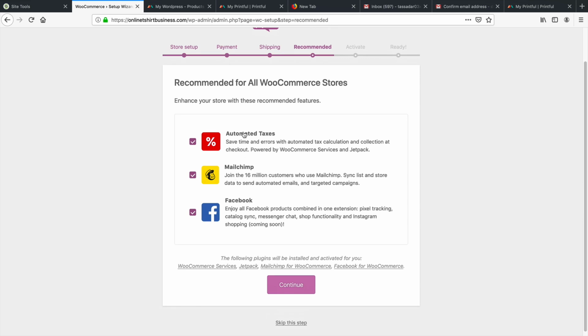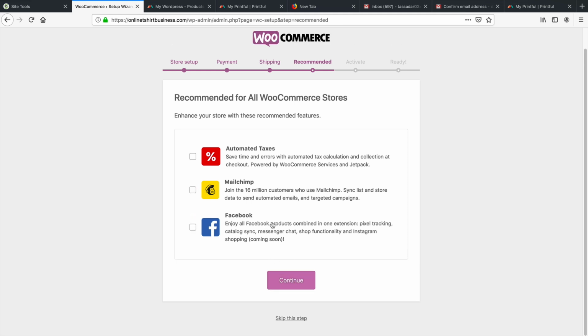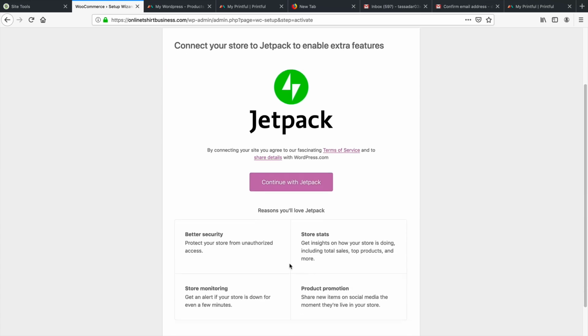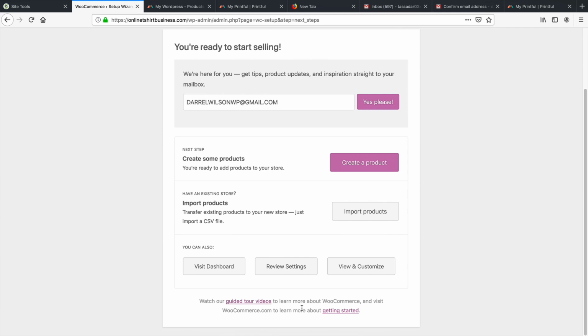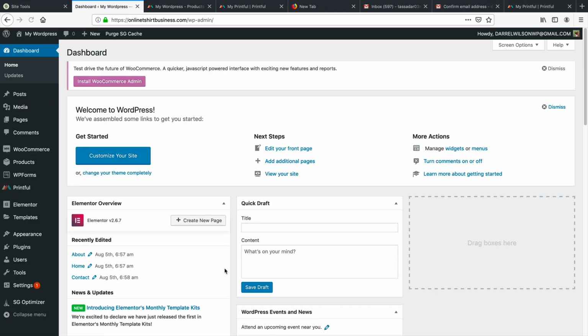For these right here, automated taxes, we don't need to have the automated taxes. However, we're just gonna leave all these checked. Or actually, we're gonna check off that one, and we'll check off all these. We don't need these. And again, remember, these are plugins. We can always install these later, but they're just upsells basically. So we don't need to have that. So here I click on Continue. And then right here on the bottom, just click on Skip this step. We don't need this plugin. It's basically a plugin they're trying to make us install, but we don't need to have it. So yeah, there you go. And then right here, Visit Dashboard. All right, so that basically got rid of those features right there.